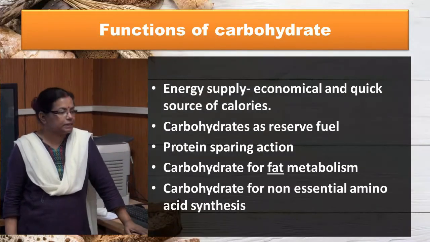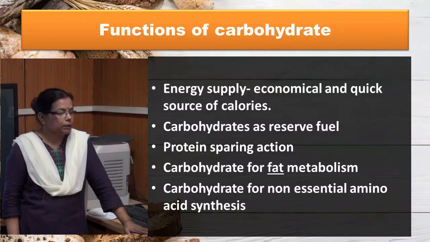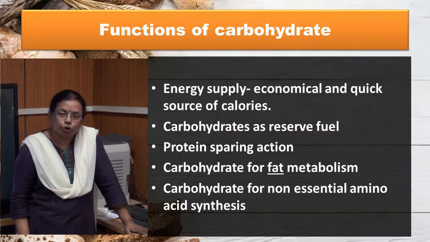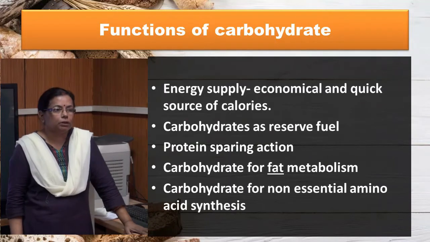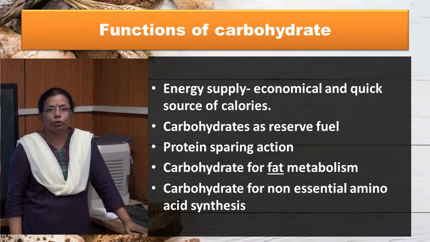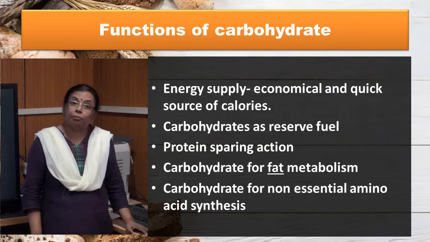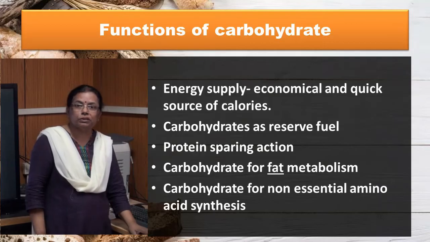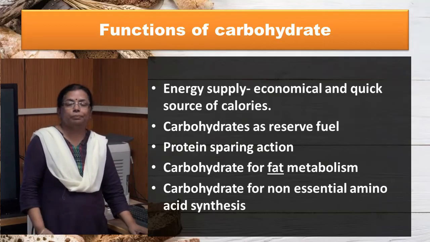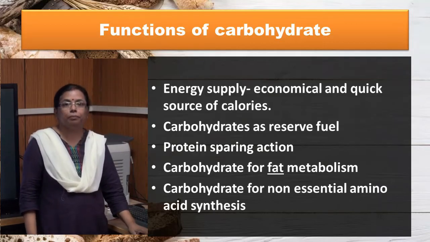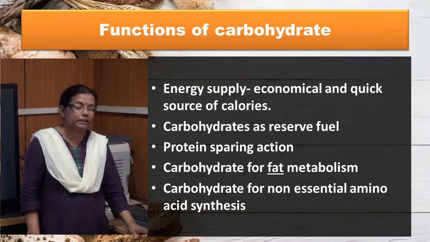Now we will discuss the functions of carbohydrate. Carbohydrate is the most important source of energy. 1 gram of carbohydrate provides 4 calories, and our brain, nerve tissue and erythrocytes need a constant supply of glucose from the blood for their energy needs.